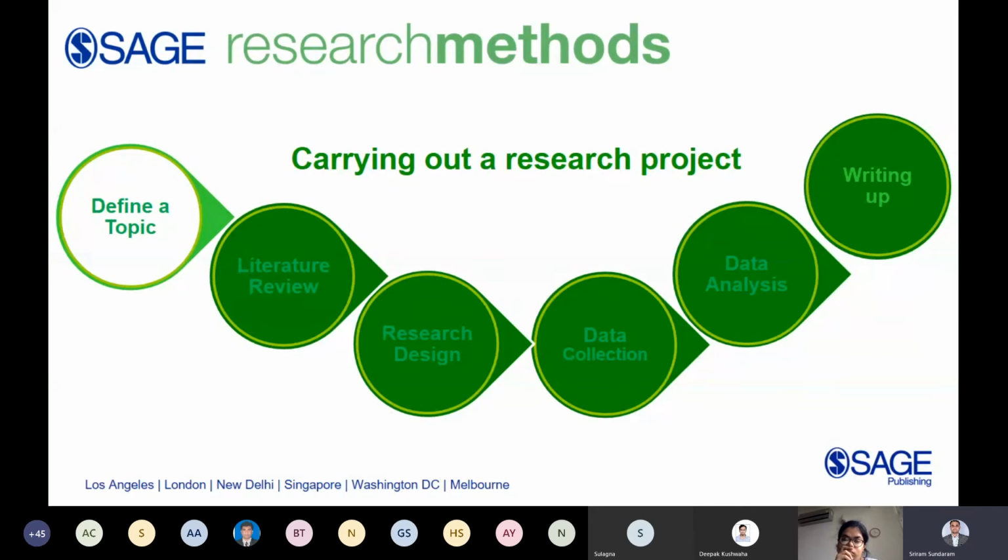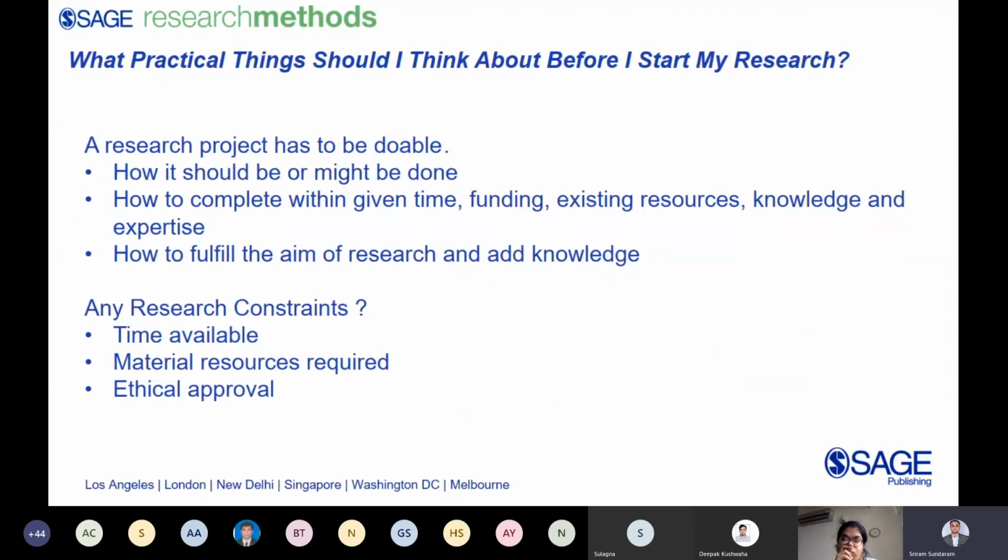The first topic that I would be covering is defining a topic. When we are starting our research, the first milestone is defining a topic. So what are the practical things that we should think about before starting our research? Number one, is the research project doable? How should it be or might it be done? And can we complete the research and proceed with our publication within the given time frame, 4 years or 5 years? Do we have all the resources related to this particular research, and do we have adequate knowledge to start the research, fulfill the aim of the research and add to the knowledge domain?